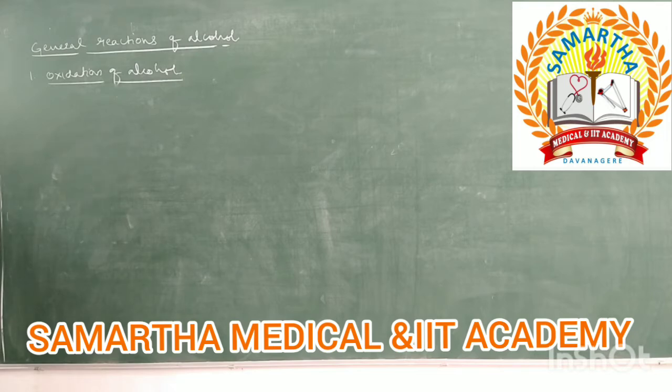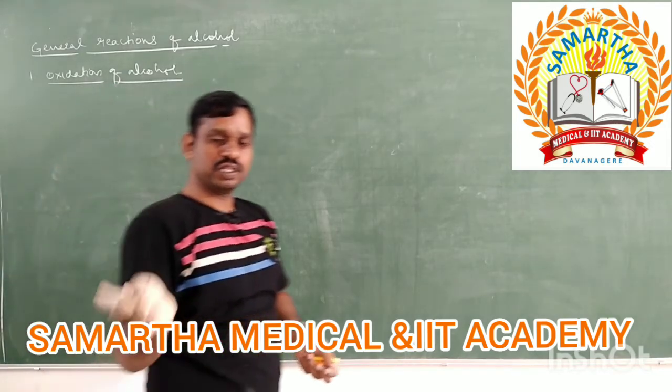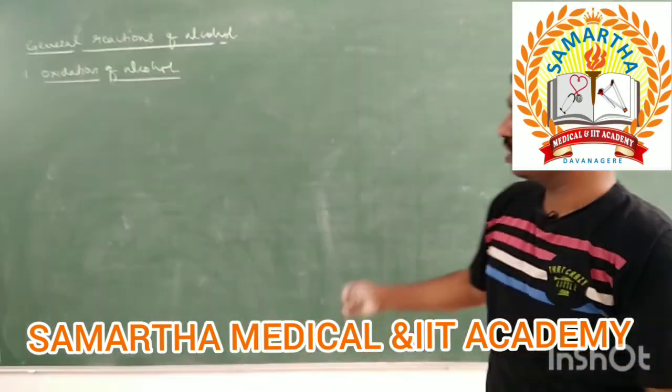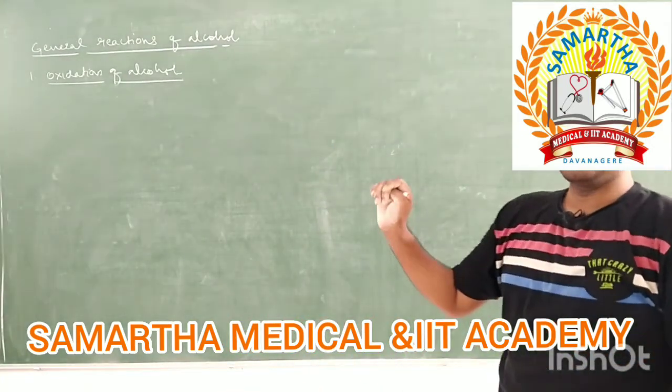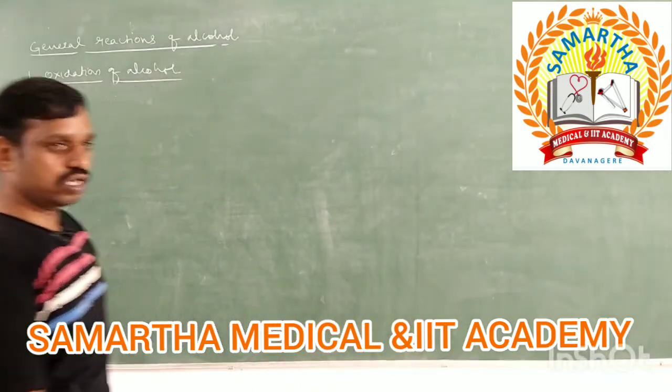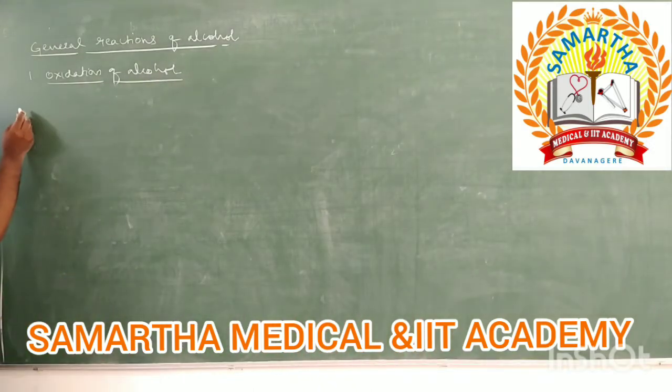Let's see primary, secondary first. So alcohols undergo oxidation usually in presence of strong oxidizing agents. So they form aldehydes and ketones. These aldehydes and ketones further undergo oxidation, they form corresponding carboxylic acids. But the oxidation of primary alcohol is different, the oxidation of secondary is different, even oxidation of tertiary also different. Let's see, first is oxidation of primary alcohols.